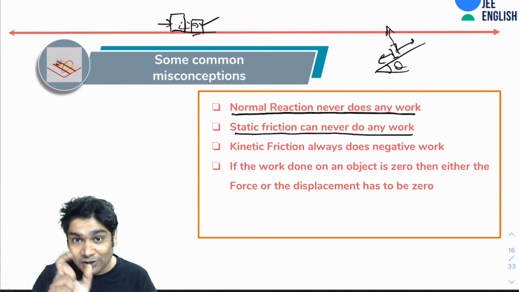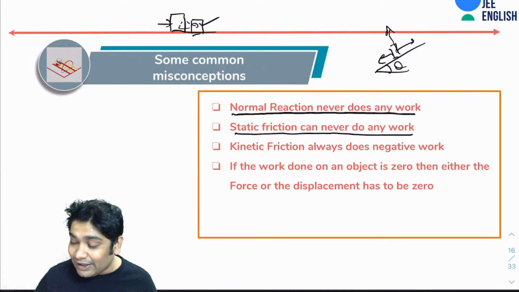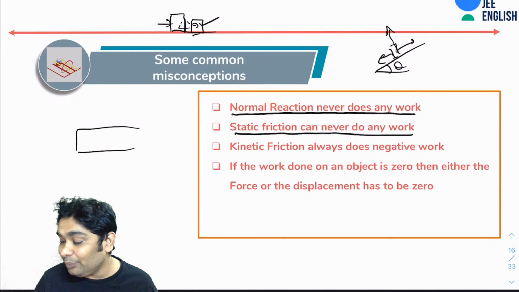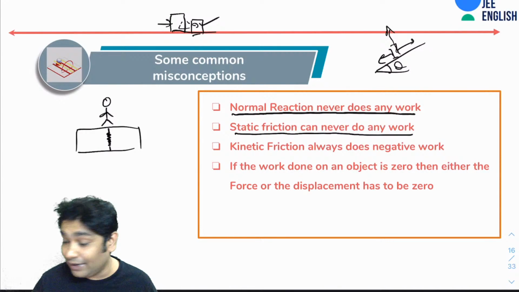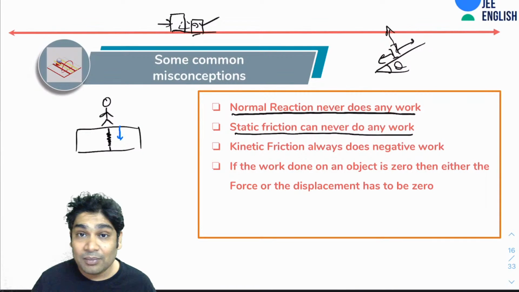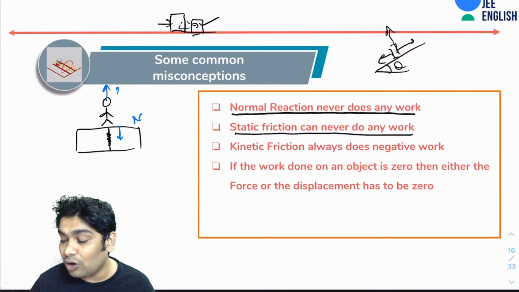When you are standing on the weighing machine, what will it measure? A weighing machine typically has a spring in it. When you are standing on it, what is the force that you are applying on the machine? That would be the normal reaction. And the machine will apply a normal reaction on you.